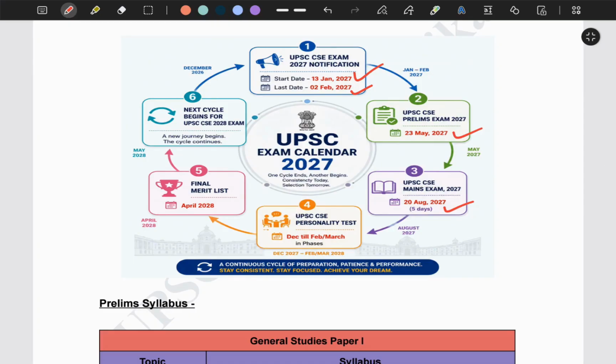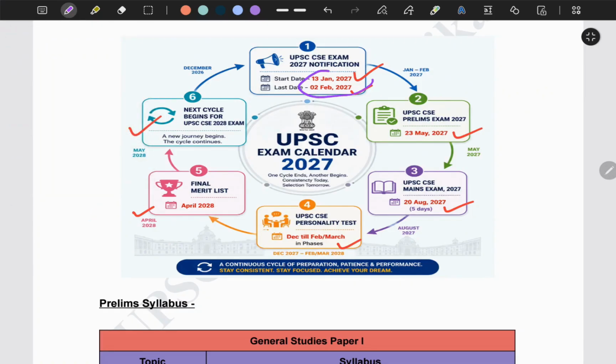Following the mains, the UPSC personality test takes place in phases from December 2027 until February or March 2028. Finally, the merit list will come in April 2028. By May 2028, a new journey begins as the next cycle kicks off for the UPSC CSE 2028 exam. So it's a continuous cycle.